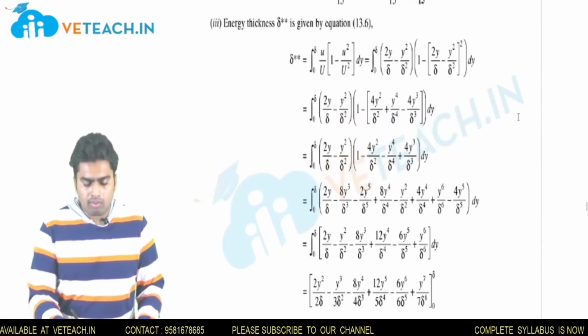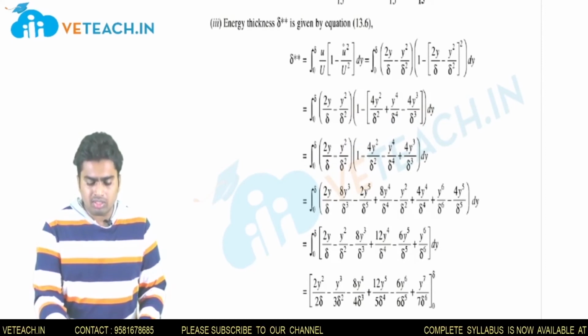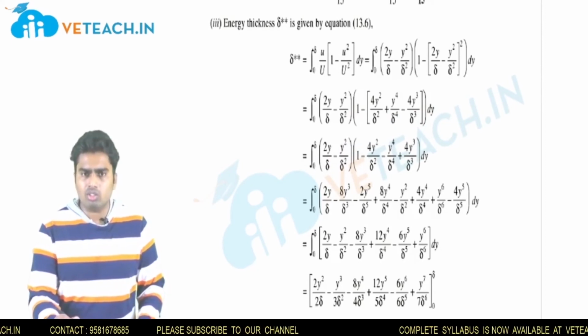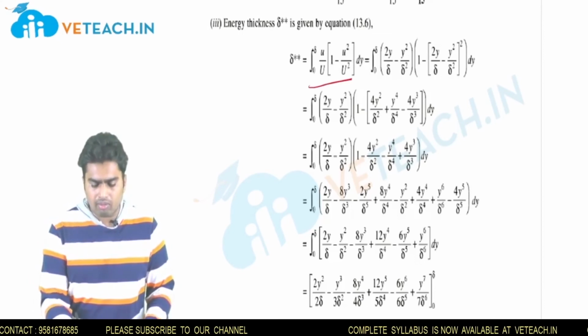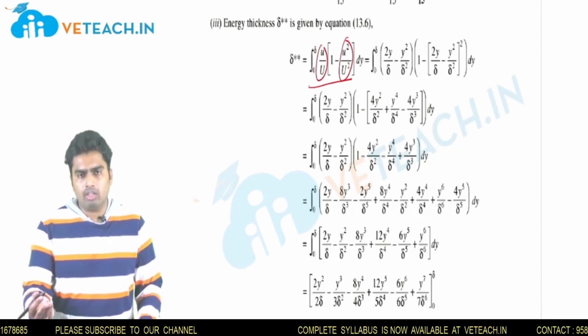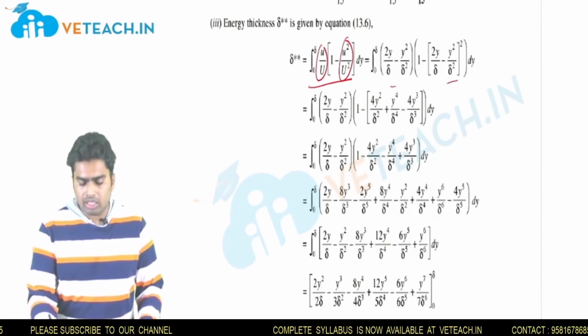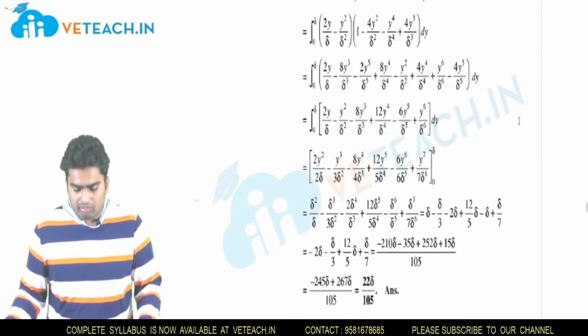The formula for energy thickness: from your momentum thickness, inside the bracket take squares, and you will get your energy thickness, or else you can remember it also. So this is the formula for energy thickness, and let us replace small u by capital U with the given velocity profile in the question. So this is the given velocity profile, and try to do the multiplication clearly. You will get a final equation like this.